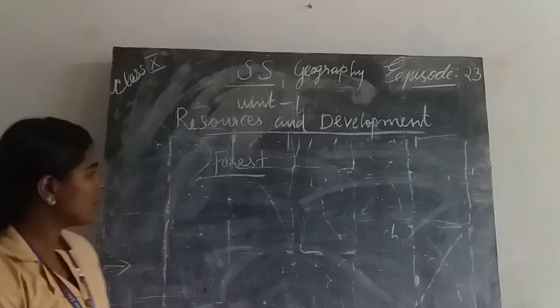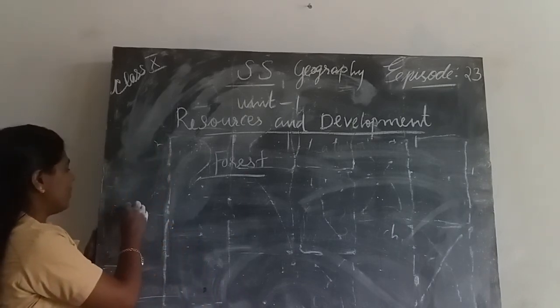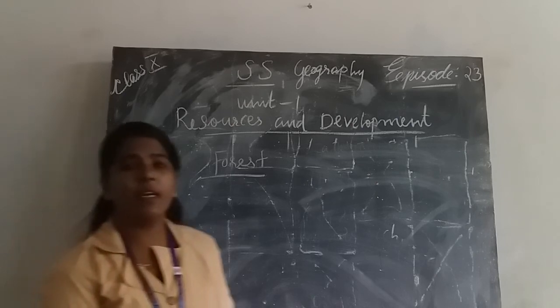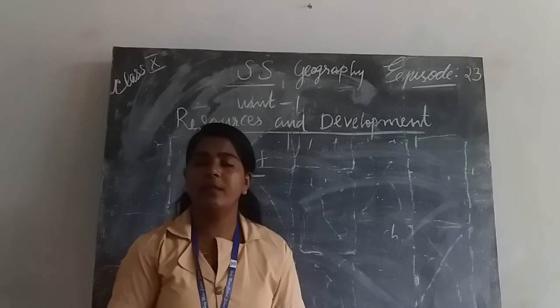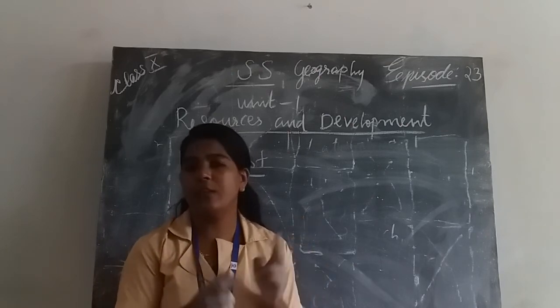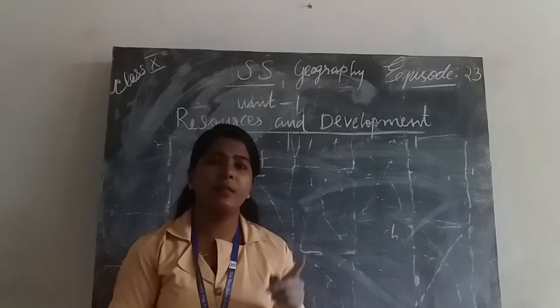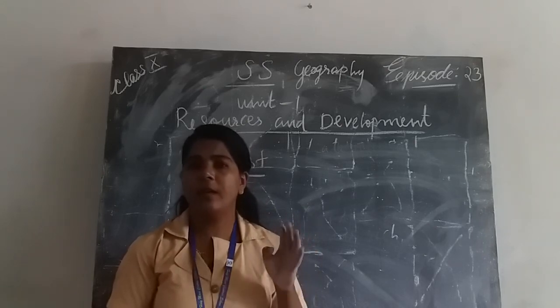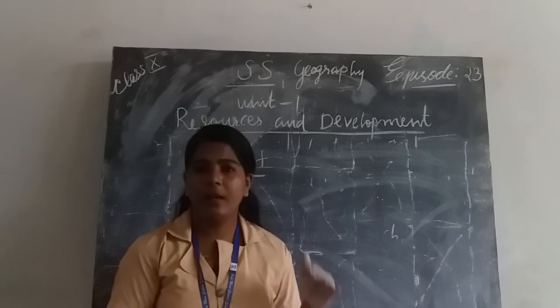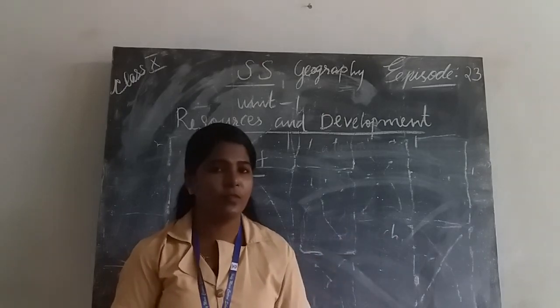Okay. Then what are the reasons for soil erosion? There are 2 types of reasons: human activities, and second, some natural forces. Human activities such as mining, construction, overgrazing, over-irrigation, deforestation, etc. are the reasons responsible for soil erosion.